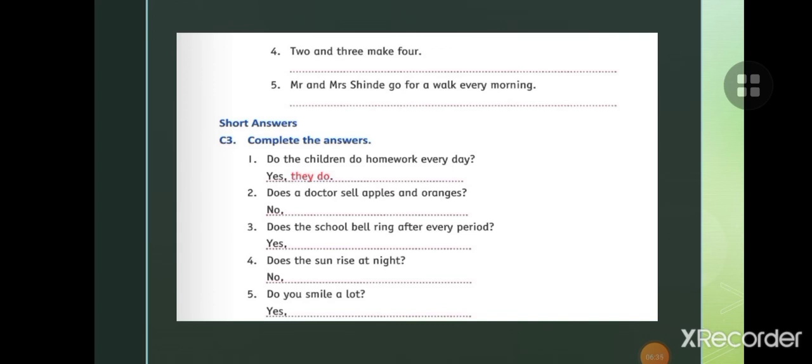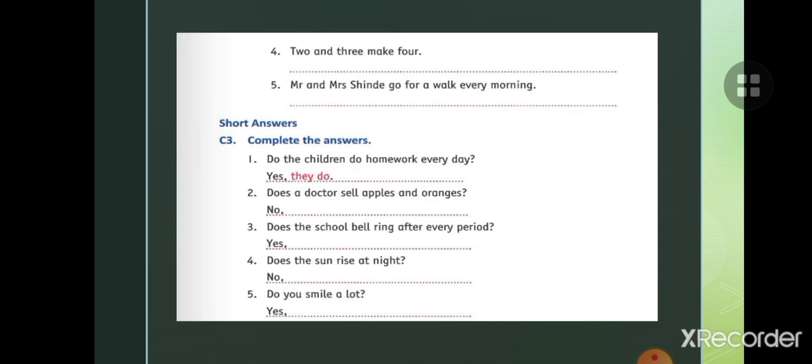Do the children do homework every day? You will write yes, they do. Does the doctor sell apples and oranges? No, he doesn't. For a doctor, you will use he. No, he doesn't. Does the school bell ring after every period?